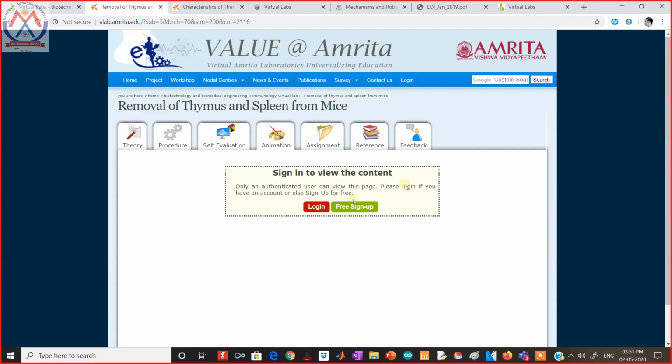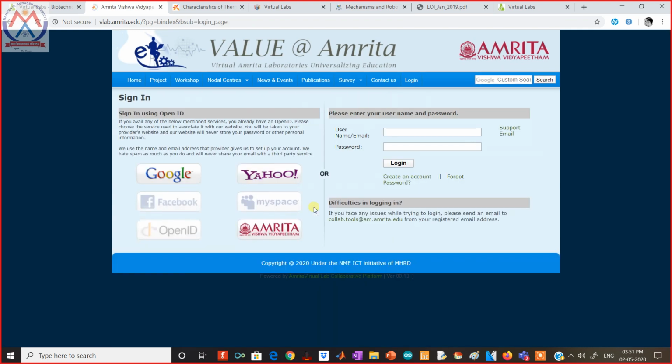And so this is saying that you have to log in. One thing I want to tell you: login doesn't mean that the content is not free. The content is free, but sometimes you have to log in to show a website. So you can log in easily from this Google platform.